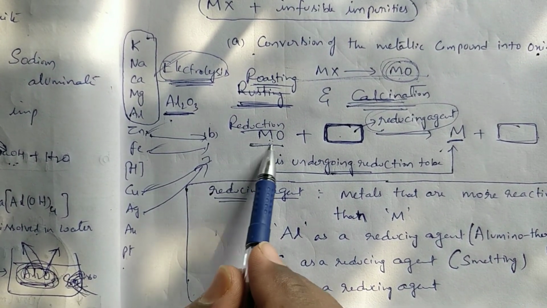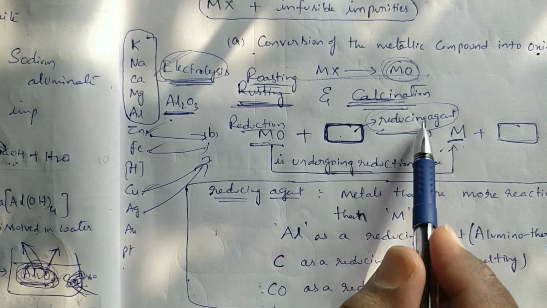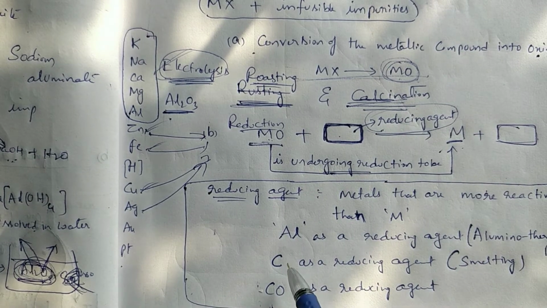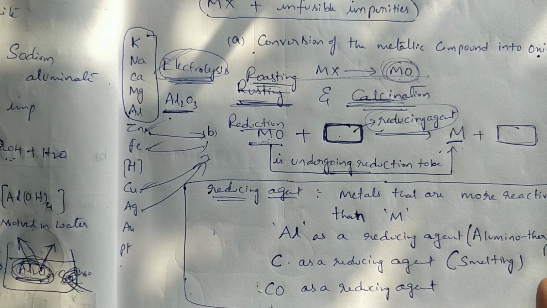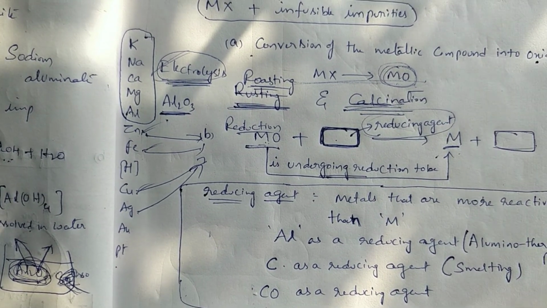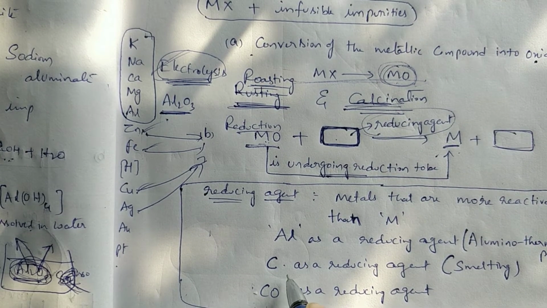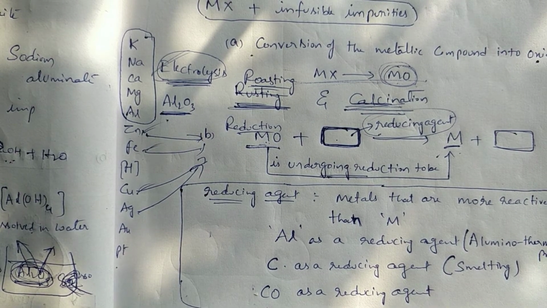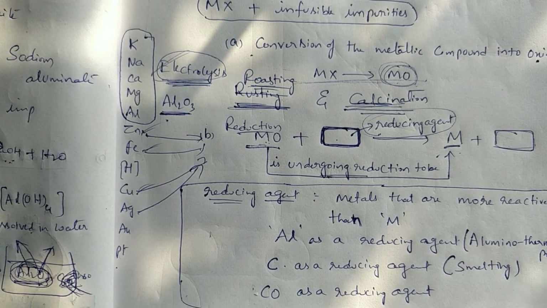This is conversion of metallic oxide to metal in the presence of a suitable reducing agent and heating. Here we can select carbon, carbon monoxide, etc. as reducing agents. Particularly if you use carbon as a reducing agent, that process is called smelting.